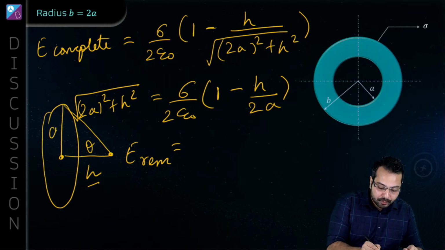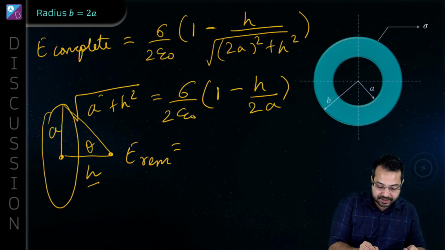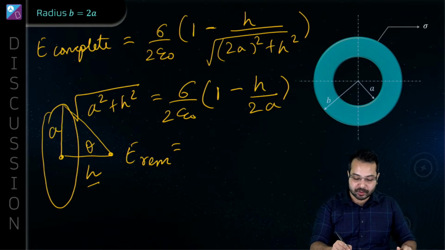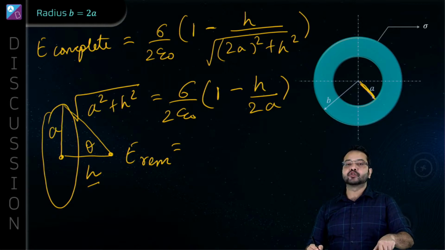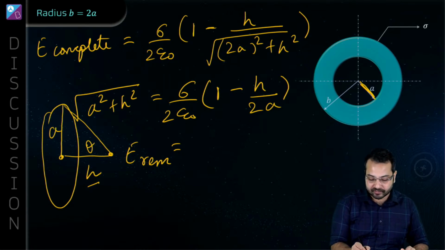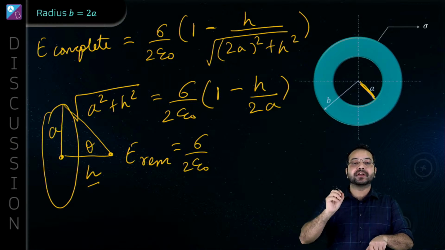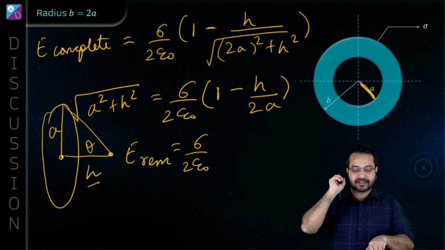This radius is going to become a. So this is going to become a square plus h square. Is that correct? So this removed part has a radius of a. So all we have to do is replace it by the correct quantities. Okay. So this is going to become sigma upon 2 epsilon naught, and the brilliant and the most important thing